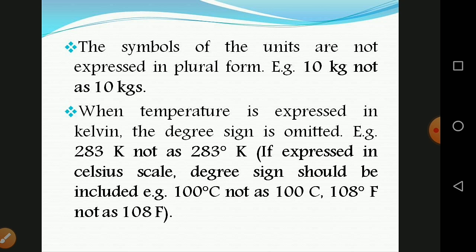When temperature is expressed in kelvin, the degree sign is omitted. Example: 283 K, not 283 degree K. So the temperature in kelvin should be written only as K, without a degree sign. If it is expressed in the Celsius scale, the degree sign should be included. For example, 100 degrees Celsius, not 100 C, and 108 degrees Fahrenheit, not 108 F. F stands for Fahrenheit and C for Celsius.